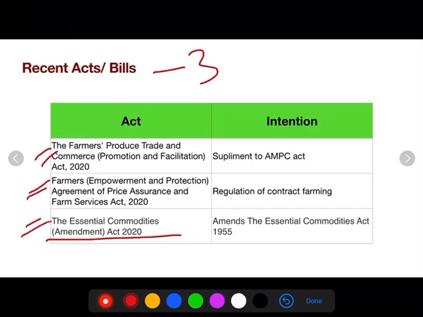So coming back to this particular video, in this video we will be discussing Essential Commodities Act 1955 in the beginning and what was the need to amend this Essential Commodities Act. Later, let us go to the details of the Amendment Act and its drawbacks and its impact in the future.